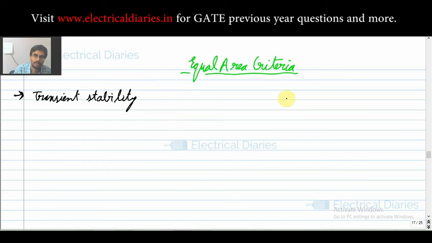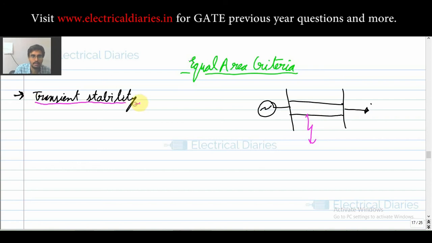Okay, see, in this what is happening is, during faults, if, see, this is your power system, there are two transmission lines and this is your generator, and maybe this is another bus, and here maybe a load. Okay, so a fault occurs and this line gets removed. Okay, the fault occurs in the second line. So what will happen is your power transfer will be reduced.